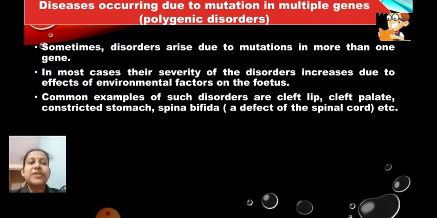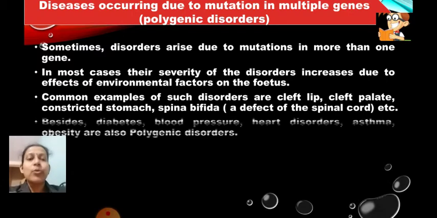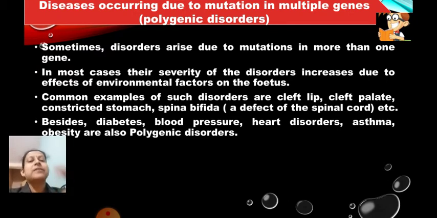Common examples of such disorders are cleft lip. I am going to show you the picture of the cleft lip. Then cleft palate, constricted stomach, and spina bifida. Spina bifida is a defect of the spinal cord. These are some of the examples of polygenic disorders. There are some more disorders; diabetes is also a polygenic disorder.